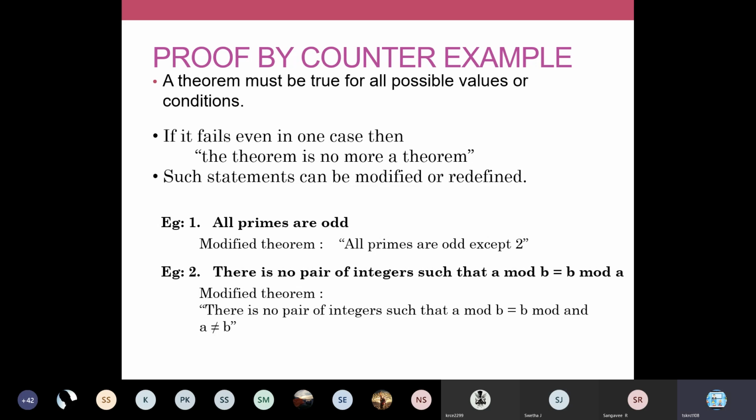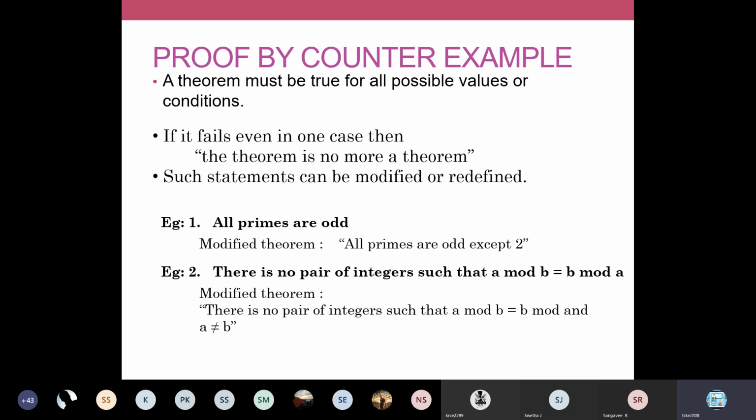So your modified theorem is going to be all primes are odd except 2. For a counterexample, you have to identify that particular condition where your theorem will go false, and you modify the theorem. In your same theorem, all primes are odd, you are going to insert this condition: all primes are odd except 2. Now you read the statement, all primes are odd except 2. Now I can very well accept that the statement is a theorem, because no one can find a fault with this statement.